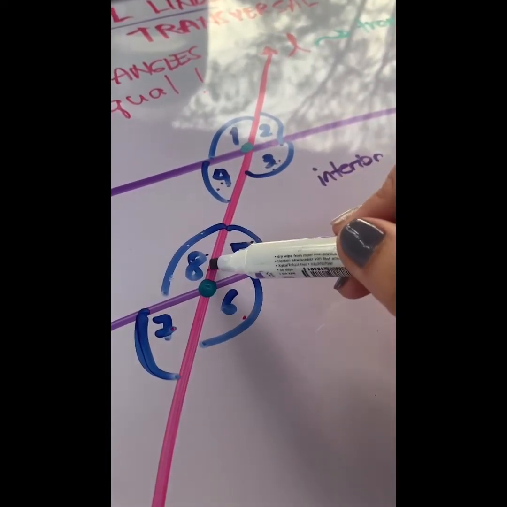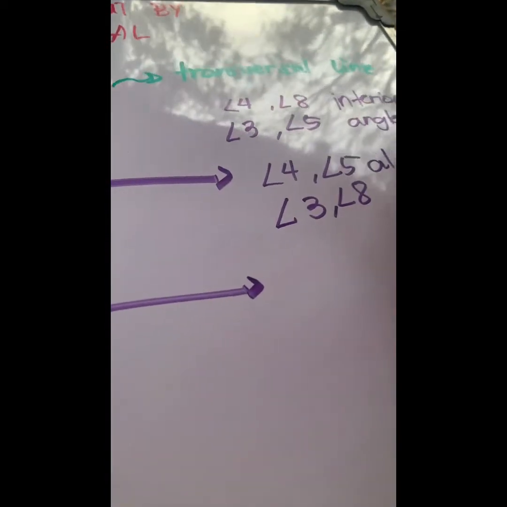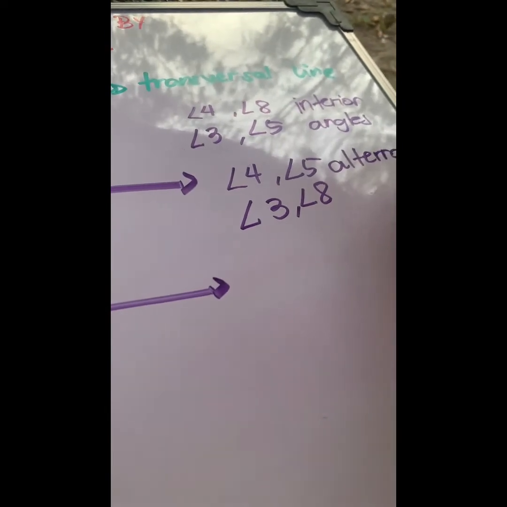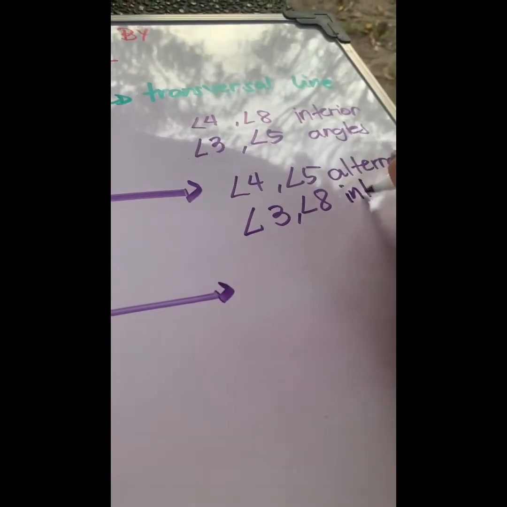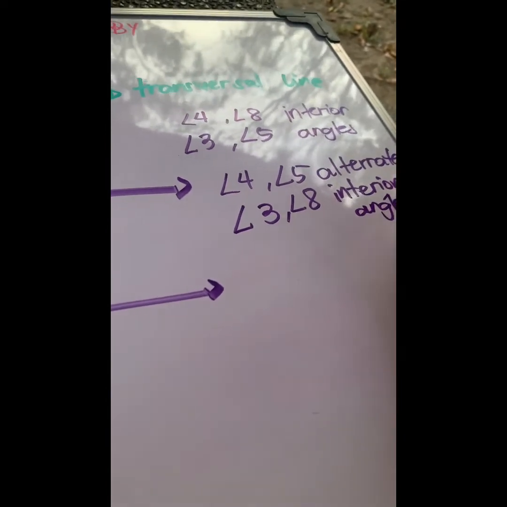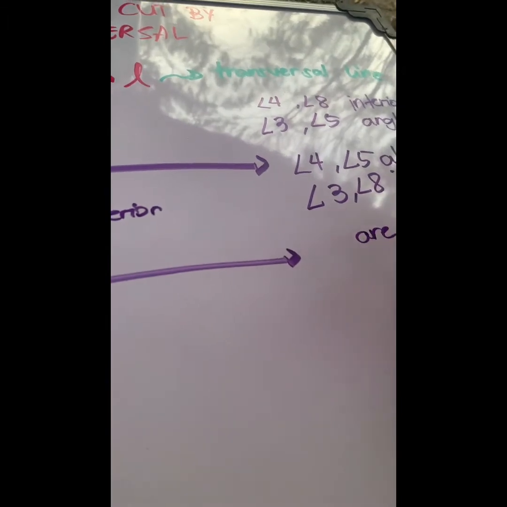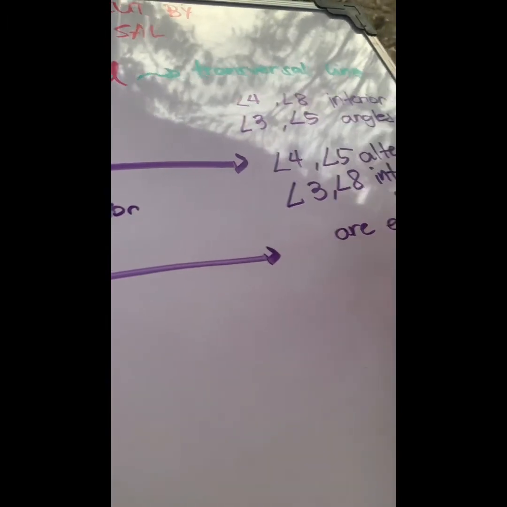You call this alternate interior angles. And alternate interior angles are also equal. Vertical angles are equal. Alternate interior angles are equal.